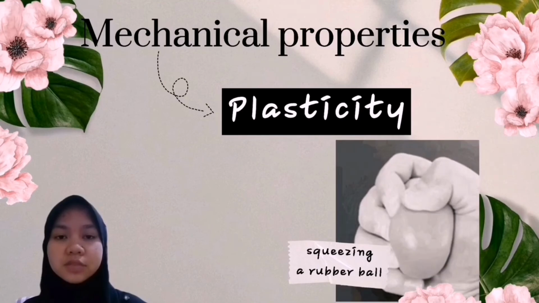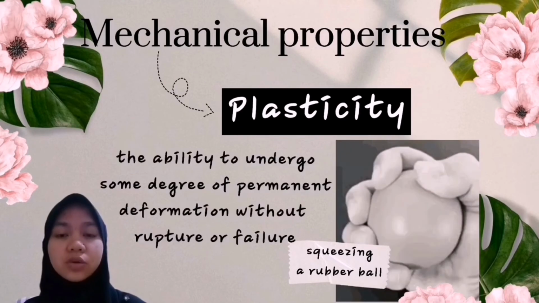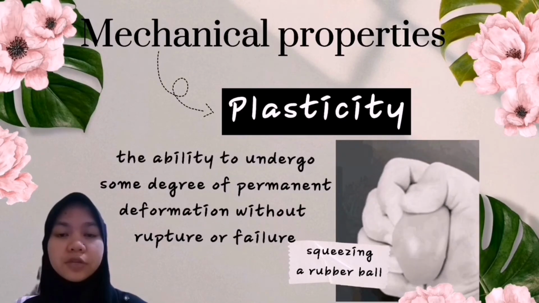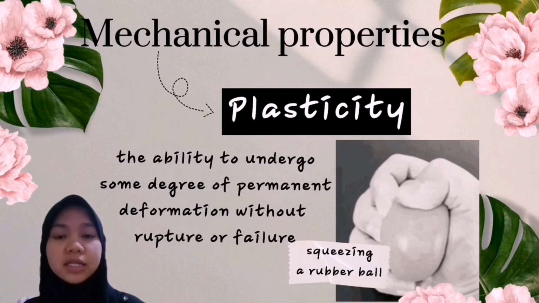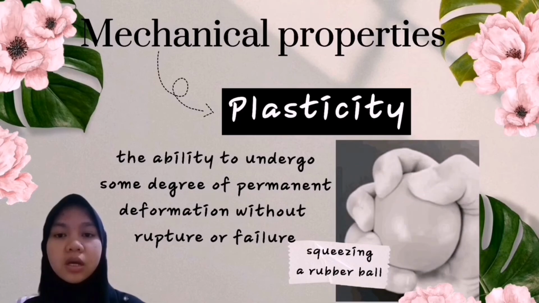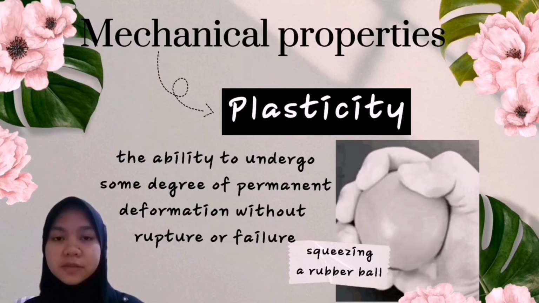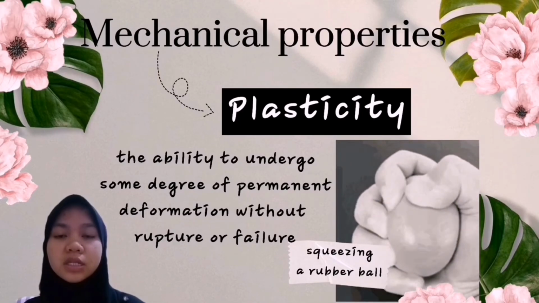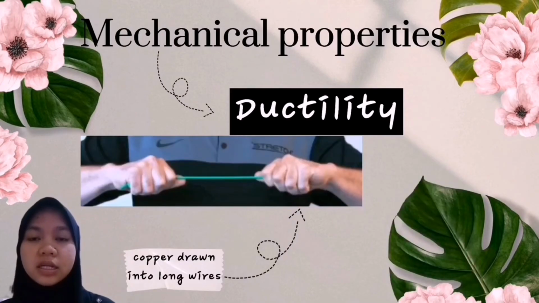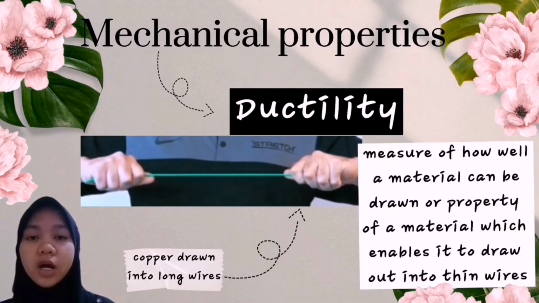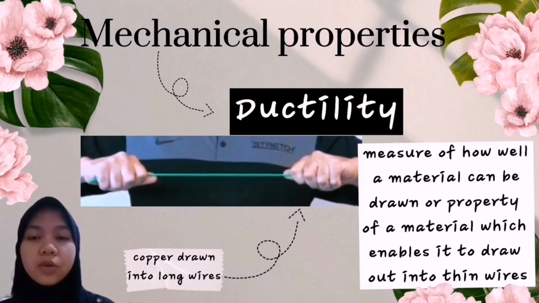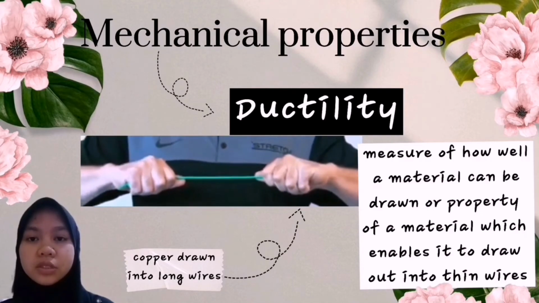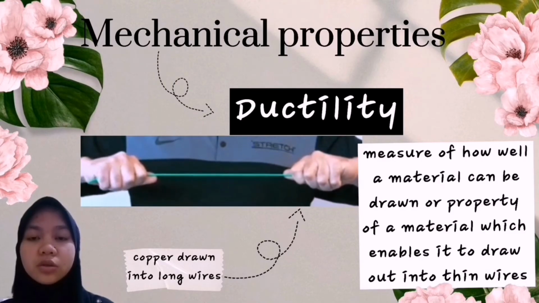Secondly, it is plasticity, which is the ability to undergo some degree of permanent deformation without rupture or failure. In other words, it cannot return to its original shape even after the deformation. For example, squeezing the rubber ball. Thirdly, ductility. It is a measure of how well a material can be drawn, or the property of a material which enables it to be drawn out into thin wires. For example, copper can be drawn into long wires.